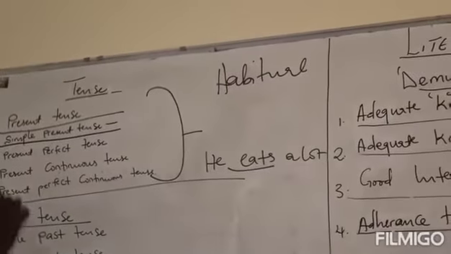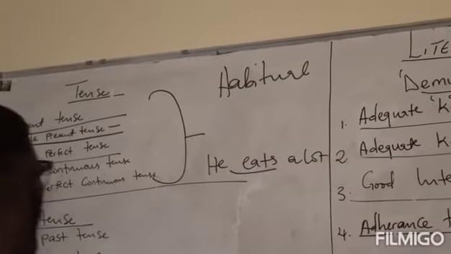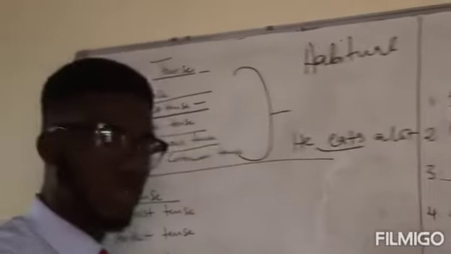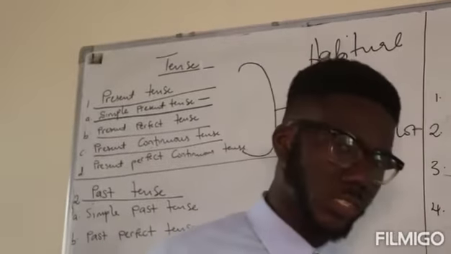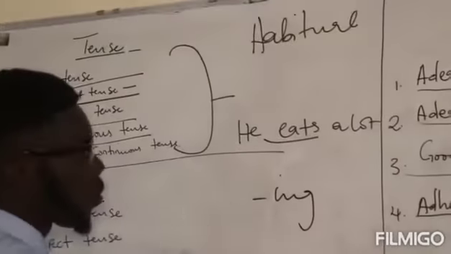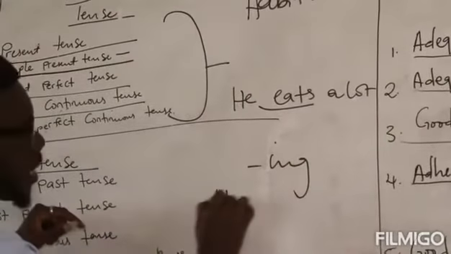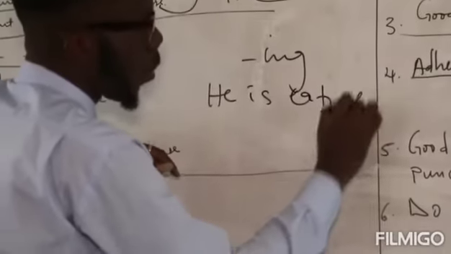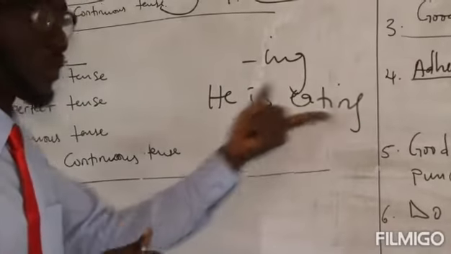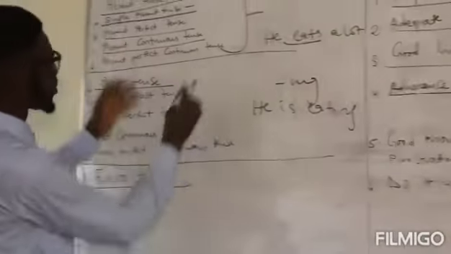And then, with the present perfect tense, we talk about actions that have been accomplished. And the present continuous tense, actions that are taking place around the time of speech. As at the time that the speech is taking place, that action is on. This is where you have the ing words. He eats a lot, simple present tense. But when you say he is eating, what it means is that as at the time the speaker is speaking, he is eating. That action is taking place as at the time that the speaker is speaking. Now, why are we discussing this?